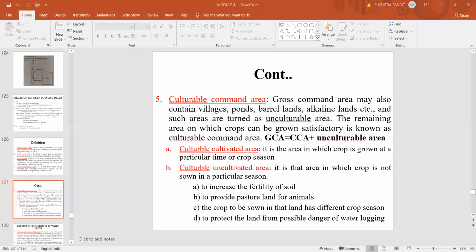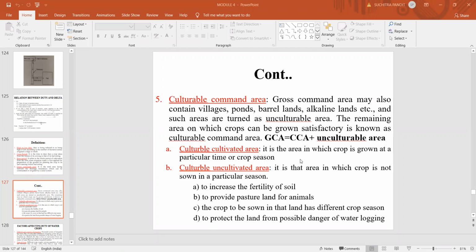Again, cultivated area. It is the area in which crop is grown at a particular time or crop season. Next, cultivable uncultivated area. It is that area in which crop is not sown or grown in a particular season because of the following reasons: to increase the fertility of the soil. So in some areas, the cultivable area is left fallow.